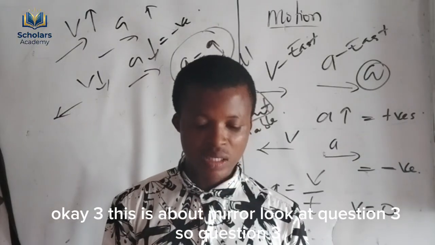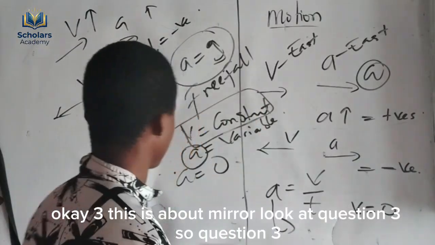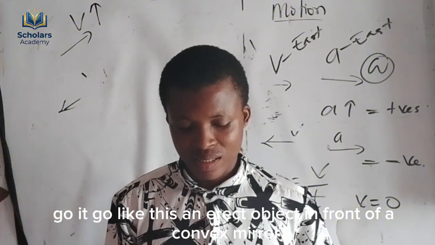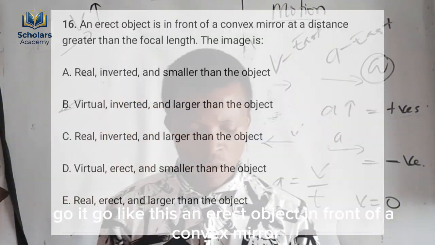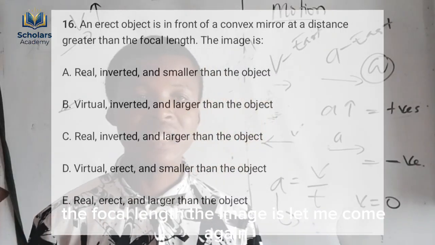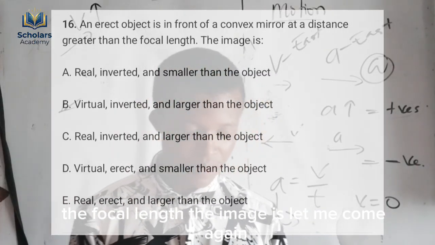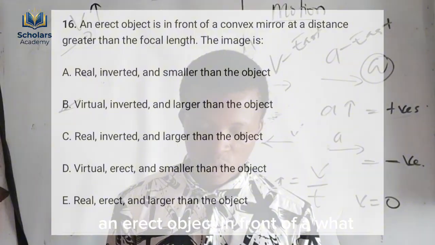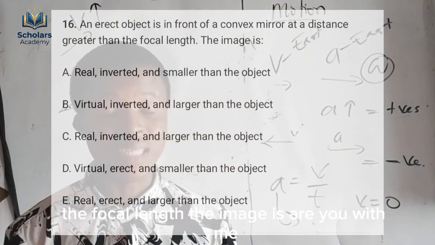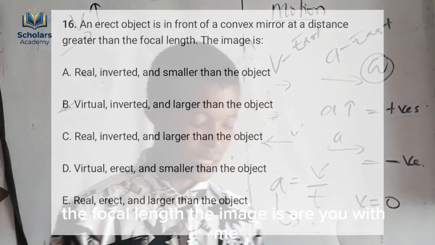Okay, question 3. This is about mirrors. Question 3 goes like this: an erect object in front of a convex mirror at a distance greater than the focal length. The image is... Let me come again. An erect object in front of a convex mirror at a distance greater than the focal length. The image is... Are you with me?